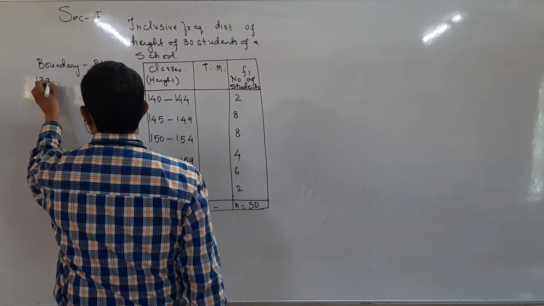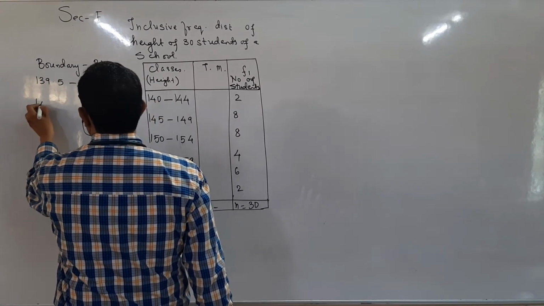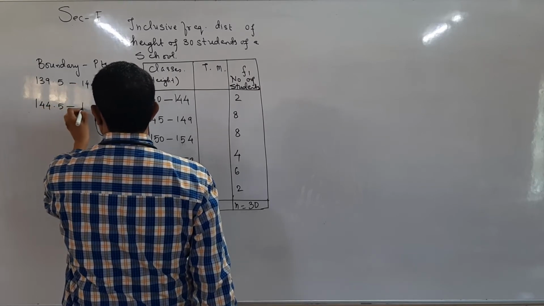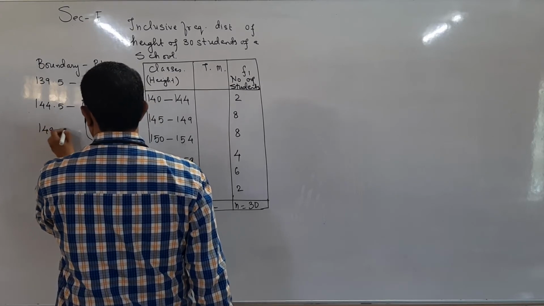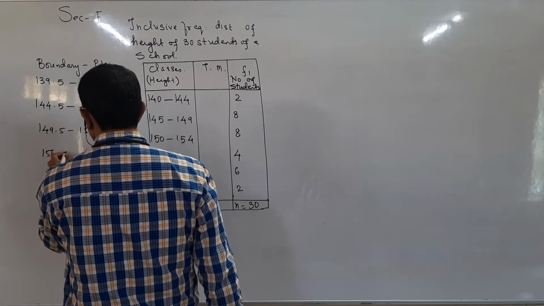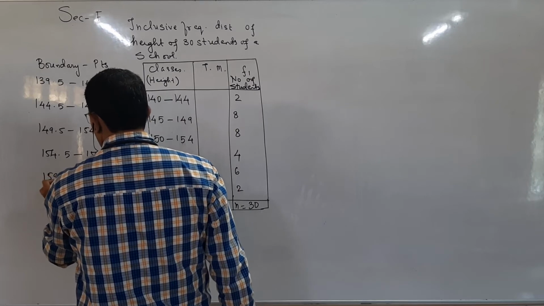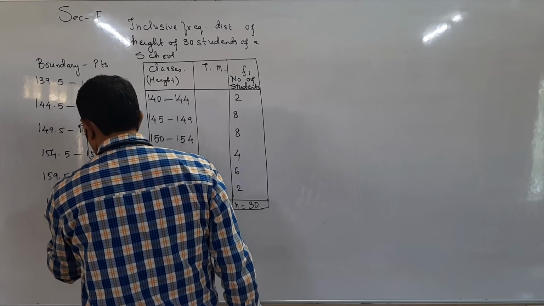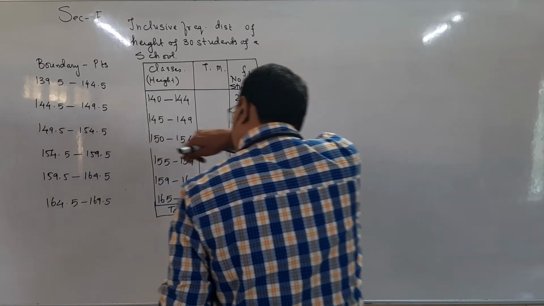139.5 to 144.5, 144.5 to 149.5, 149.5 to 154.5, 154.5 to 159.5, 159.5 to 164.5, 164.5 to 169.5.